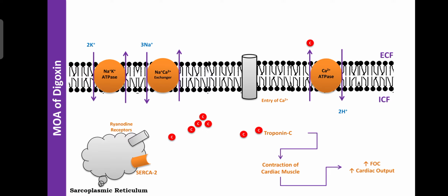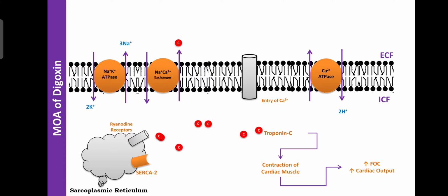Second, calcium can exchange with sodium through a sodium calcium exchanger. The remaining amount of calcium once again goes out of the cell by exchange with 3 molecules of sodium, with the help of the sodium calcium exchanger. A few other molecules of calcium re-enter the sarcoplasmic reticulum after the exchange of sodium with potassium.